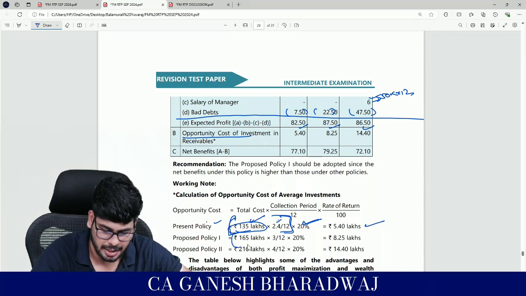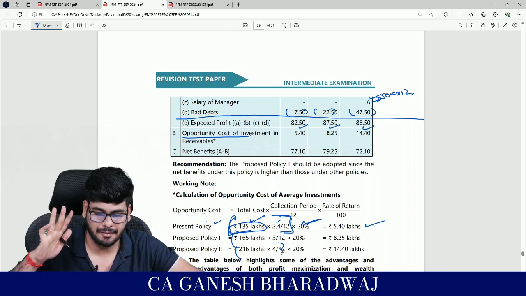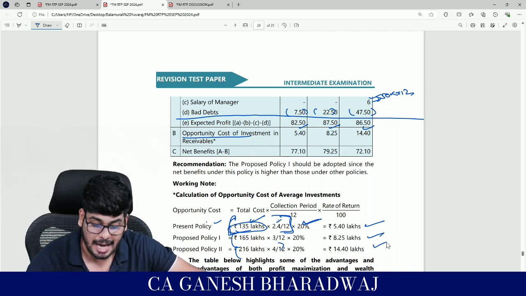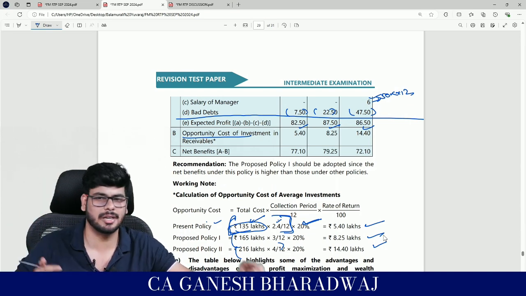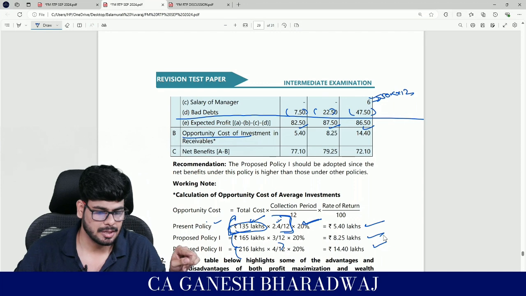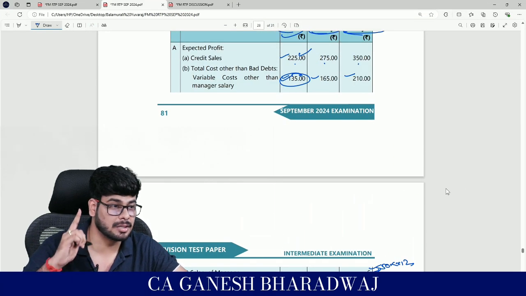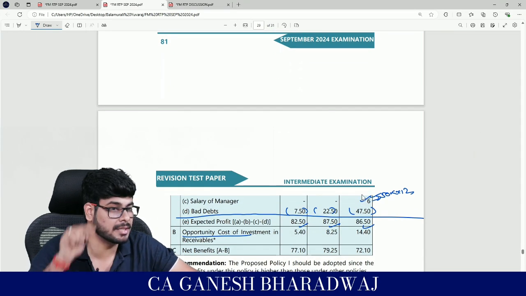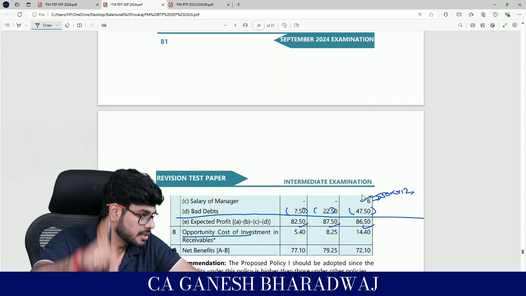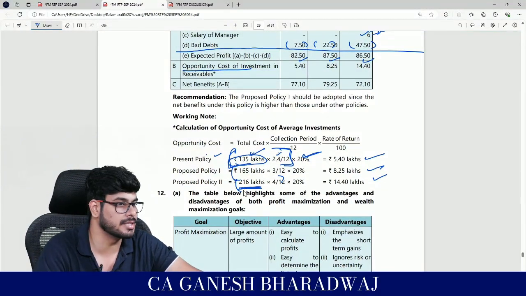A similar calculation they have done for the other 2 policies also, and they have arrived at the opportunity cost that gets blocked under each of the alternatives. Guys, clear with this? Are you all clear with this? And remember, under the third alternative, they have taken 210 plus 6. That 6 is also a cost that is getting blocked into the business. Clear with this? So that's why they have taken 216, right?